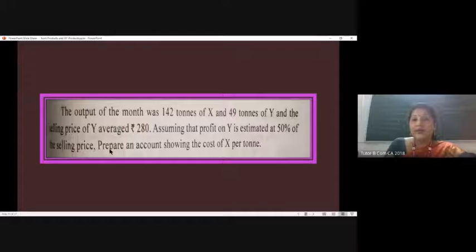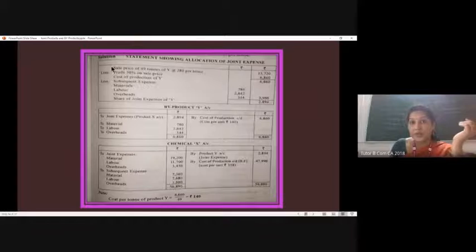In the reverse method, we started with the sales. And in the question, it is given that there are 49 tons of Y, which is having a value of rupees 280 per ton. So the sales value would be 49 into 280, which we have done here. 49 into 280 will give us 13,720. And from that, what we are going to reduce is the profit, which is 50% of the sale price.